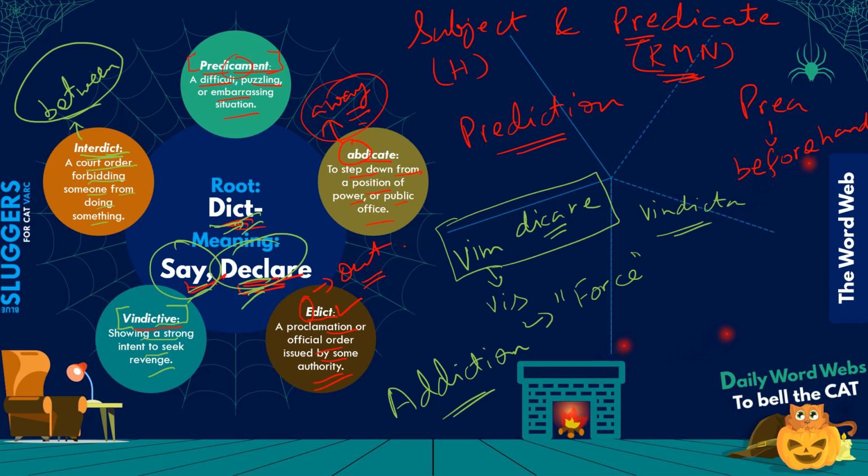So now in addiction, the dict part obviously stands for saying or declaring something, and the ad part stands for to, or rather towards something, right? So a person who is an addict, or who has an addiction, has a habit of always saying yes, or always declaring their propensity to use towards a certain type of substance or towards a certain type of activity, right?